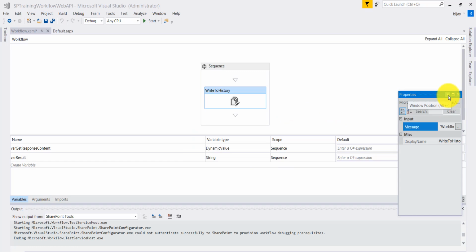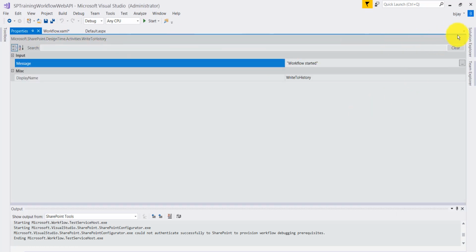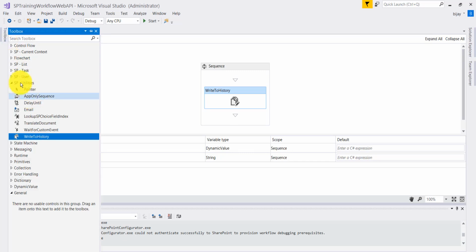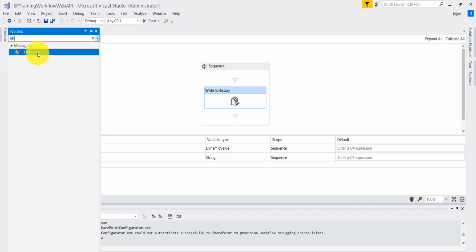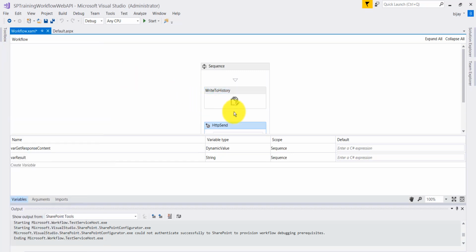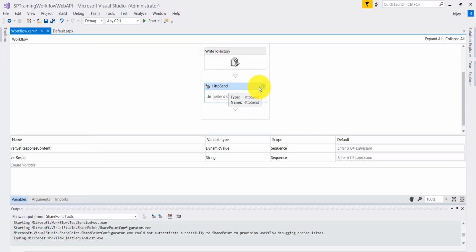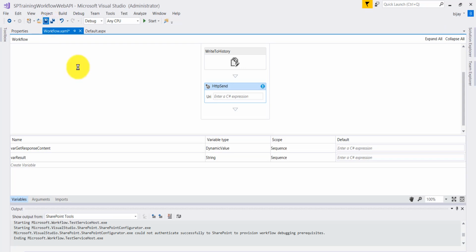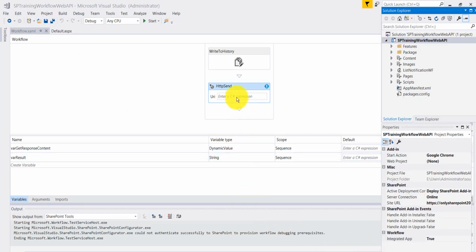Next, I will add an HTTP send activity. Just search for HTTP send, you can see it here. Now drag and put it here. Once you put it here, we need to set up a few properties on this one.